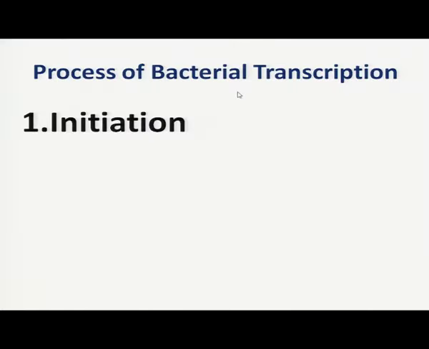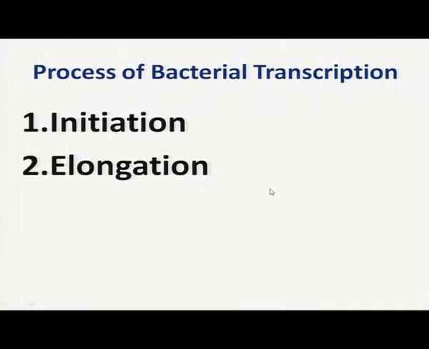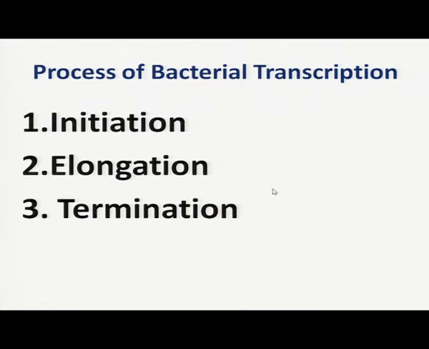So, the first process of bacterial transcription is initiation, meaning the transcription process will be initiated. The second process is elongation. After the initiation of transcription, the RNA chain will be elongated, and the third one is termination. Once the RNA has been synthesized properly, the process of transcription will be terminated. So, these are three different steps or processes of bacterial transcription.